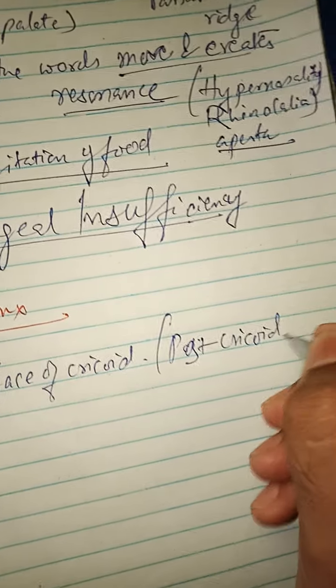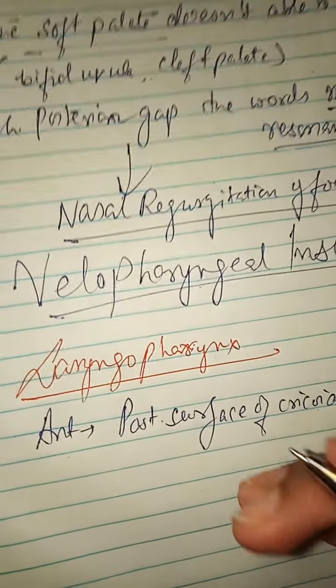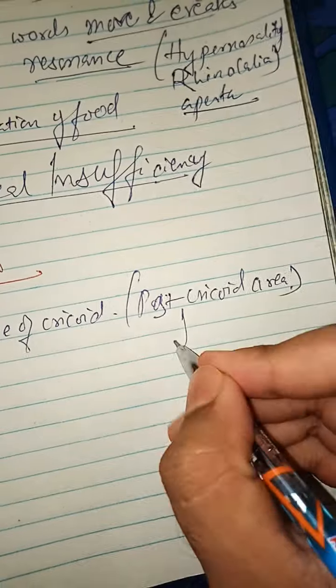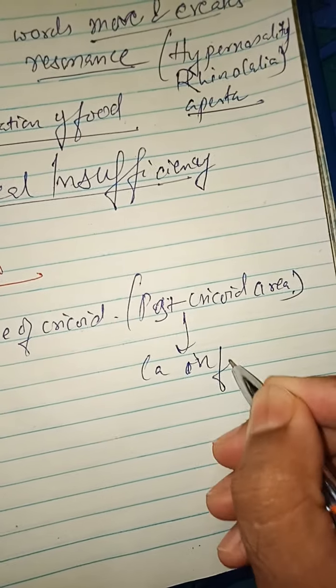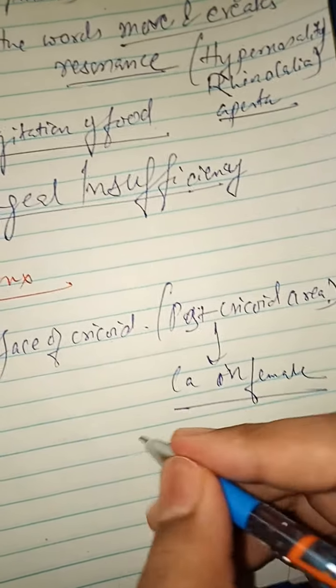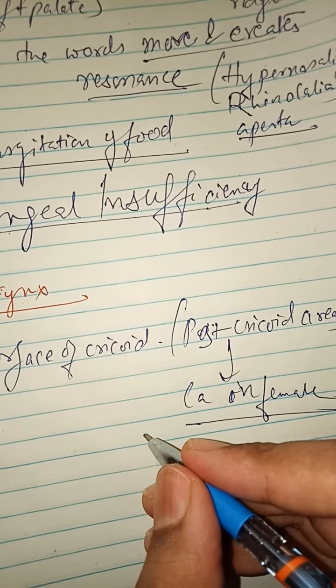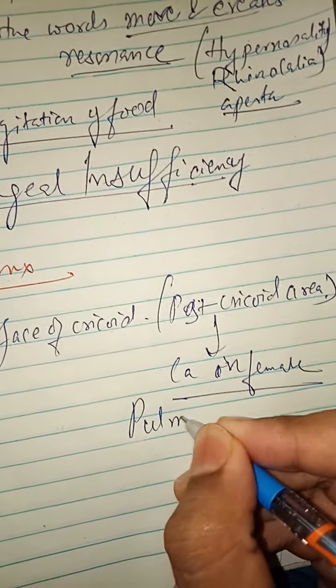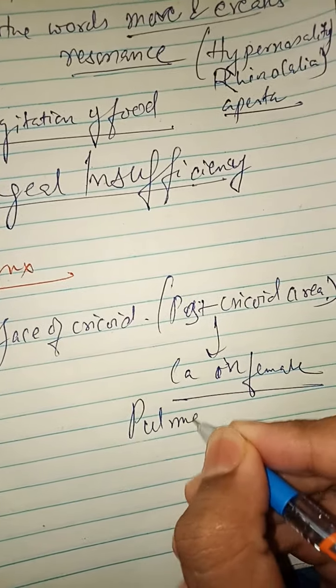The postcricoid area is the most common site for carcinoma in females suffering from Plummer-Vinson syndrome, which is also known as Patterson-Kelly-Brown syndrome.